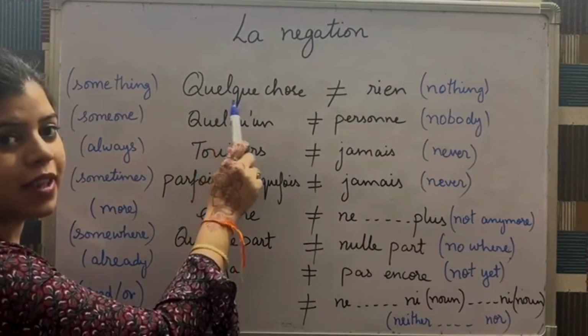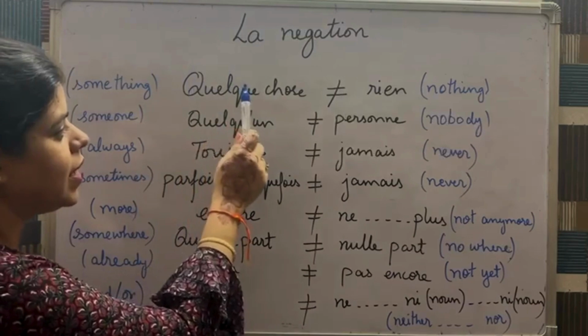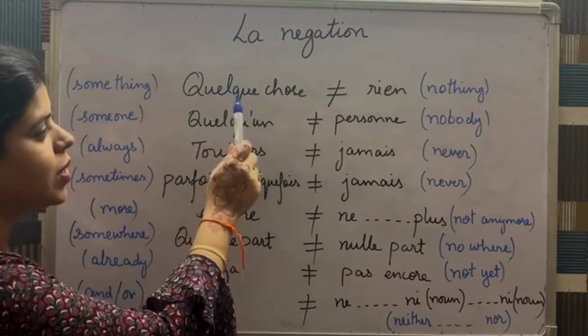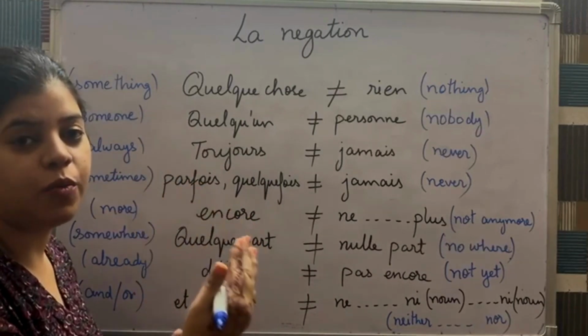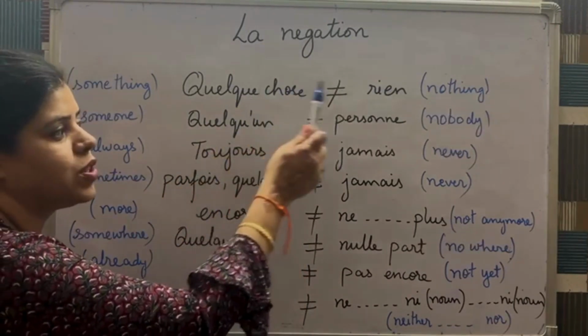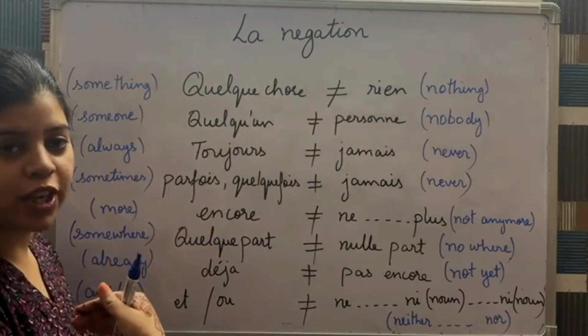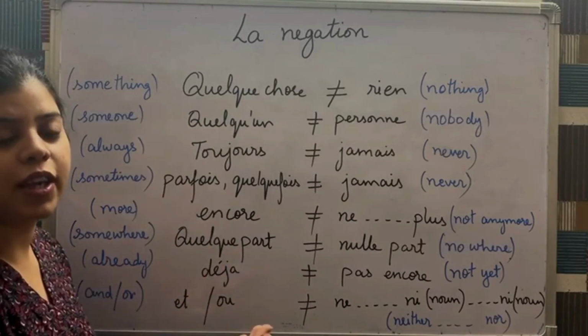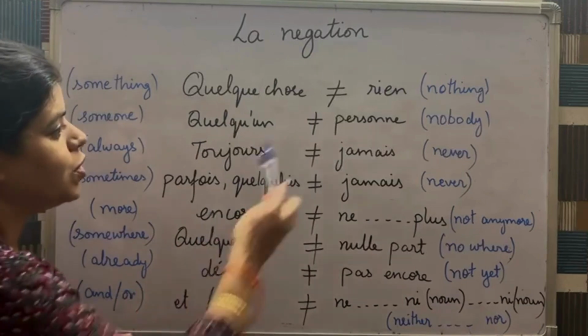The first one is quelque chose, which means something. So whenever you see quelque chose in a sentence, you need to add ne before the verb, and instead of adding pas, we use the opposite of quelque chose, which is rien. For example, if I say je mange quelque chose, that can be changed to negative by saying je ne mange rien, which means nothing.